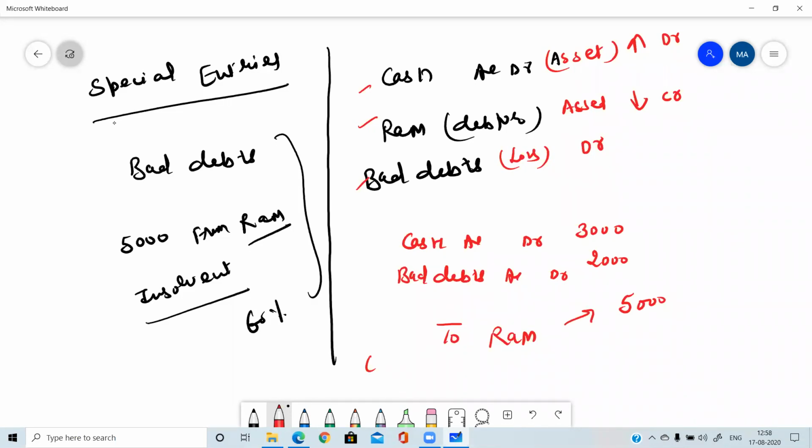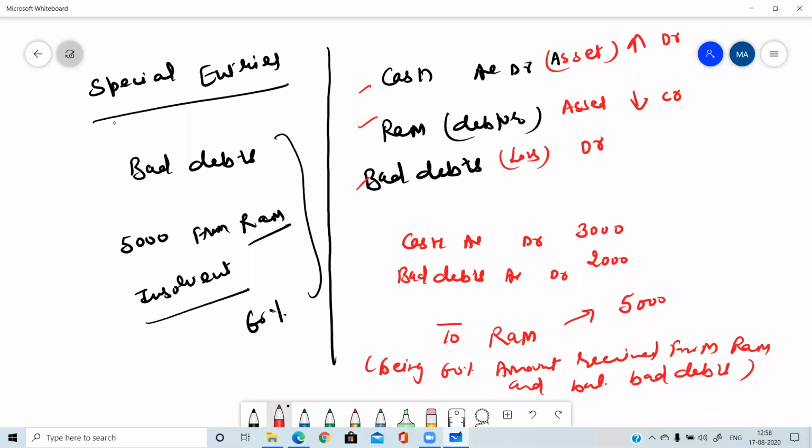Okay, and what will be the narration? Being 60% amount received from Ram and balance bad debts. Or you can write the narration in any other manner which you want. When you are writing narration, you have to make one thing clear, that the transaction is clear from the narration. How you write it depends totally on you. You can write just the question itself after adding "being" to it. Okay, so this was the entry about the bad debt.